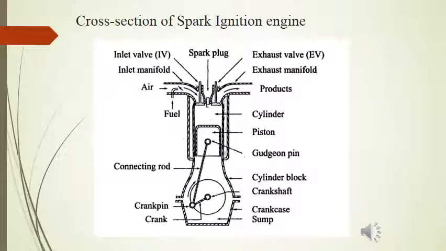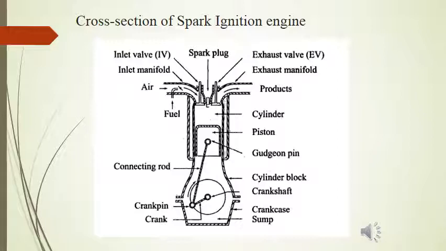This is cross section of spark ignition engine. Cylinder block and crankcase are the two structural units of an engine. They are either built separately and then connected together, or they are built integrally.